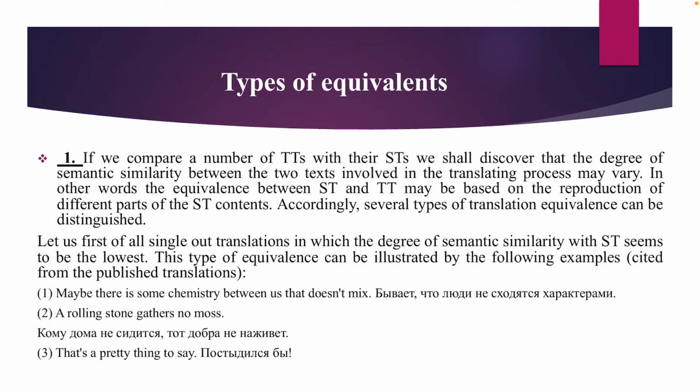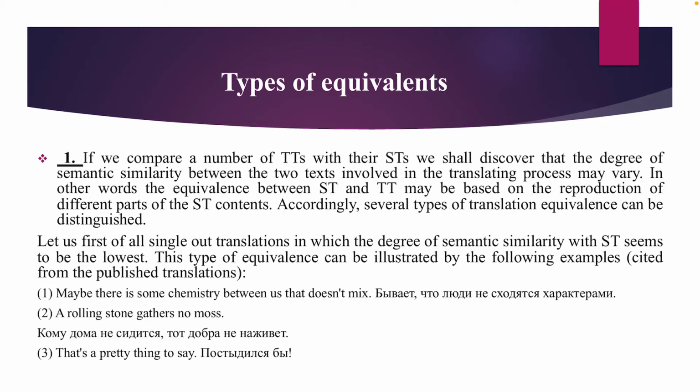Types of equivalence. There are 5 types of equivalence. The first, if we compare a number of target texts with their source texts, we shall discover that the degree of semantic similarity between the two texts involved in the translating process may vary. In other words, the equivalence between source text and target text may be based on the reproduction of different parts of the source contents. Accordingly, several types of translation equivalence can be distinguished.